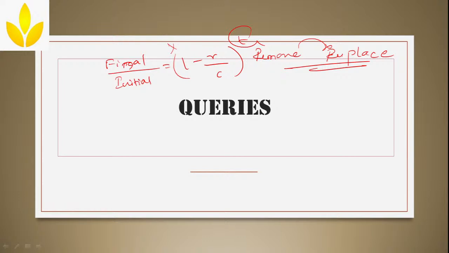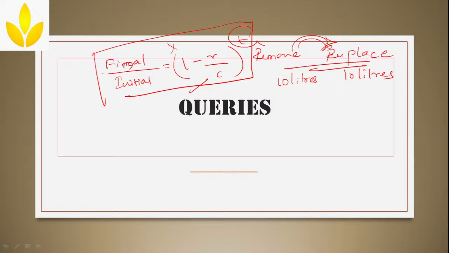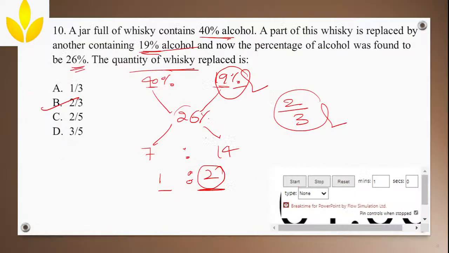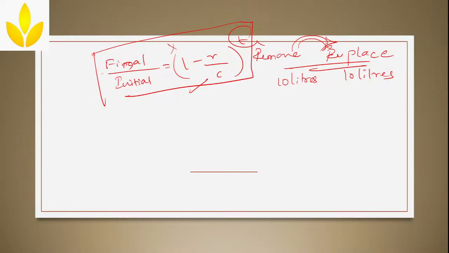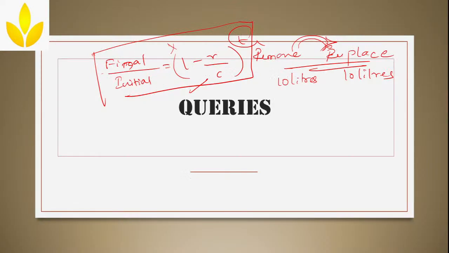This formula, let me clarify, all of you please listen. This particular formula you can use when you remove a particular quantity and replace it with the same quantity. In the last question where I used this formula, I removed 10 liters and I added 10 liters, correct? But here, it is 40% and here it is 19%. Simple, clear.